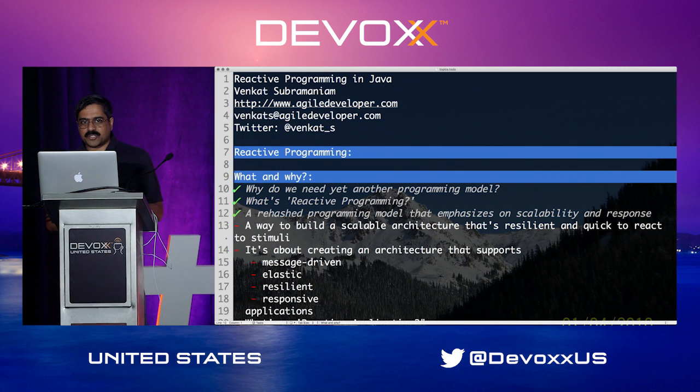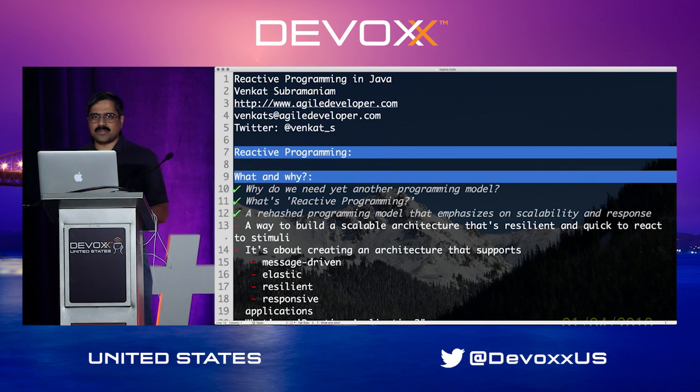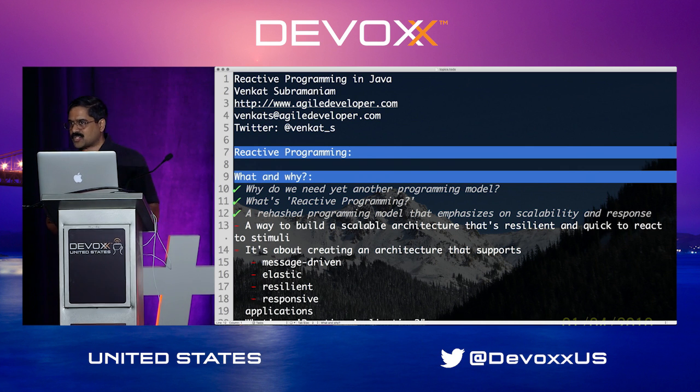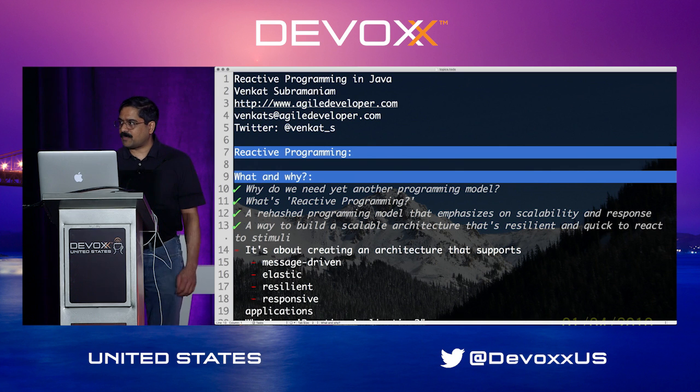Imagine your doctors can be notified about your health status even before you realize, and they can come down to help. Those days are not very far away. So we are talking about applications that are constantly exchanging data. We're also talking about high volume, high frequency, what we call big data. That's where we live today as well in a lot of different applications. So it's a way to really structure and scale applications.